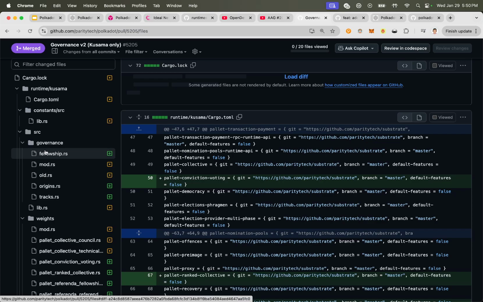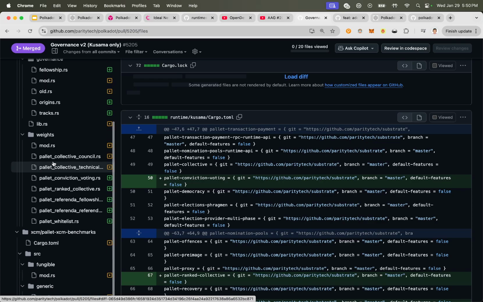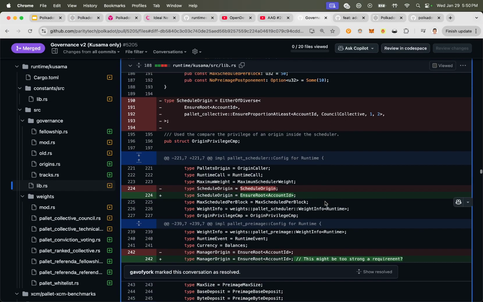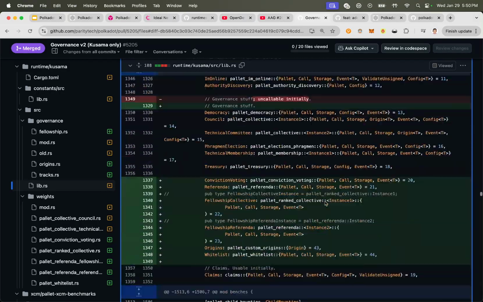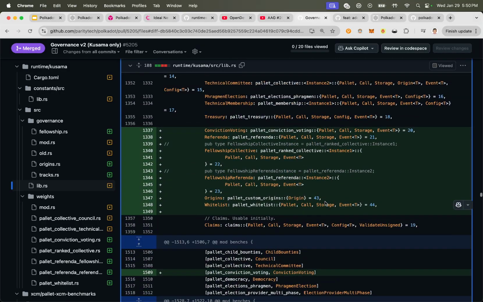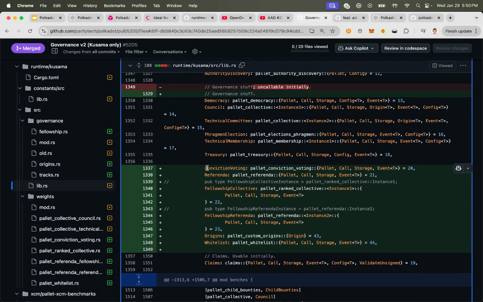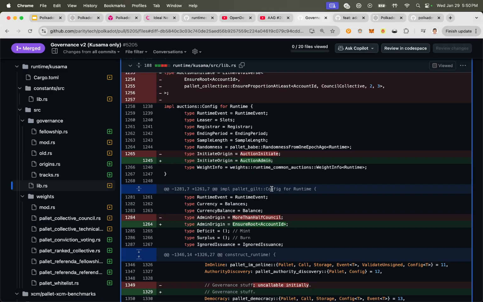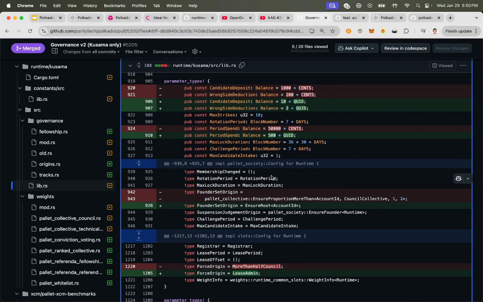So you can see these are the different code changes. If I scroll down to lib.rs, this is the actual Kusama runtime. And I want to see, for example, down here, the pallets. Yeah, so these are the pallets for governance v2 that were added. Looks like there's pallet conviction voting, pallet referenda, pallet rank collective. That's where we saw the ranking, where we saw Gav had a 7. Pallet referenda for fellowship referenda, and so on, right? Different pallets. So this is all there. It's really nice to read if you're a developer to see how one would configure governance v2.